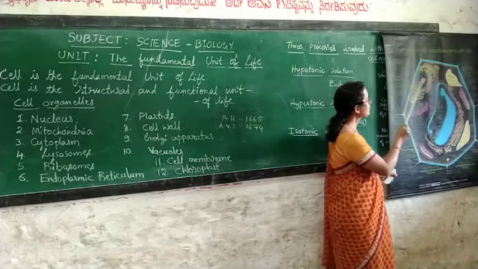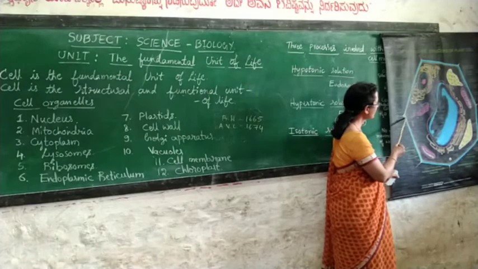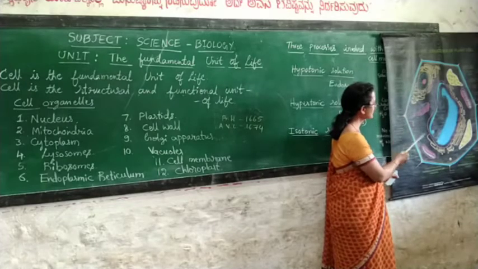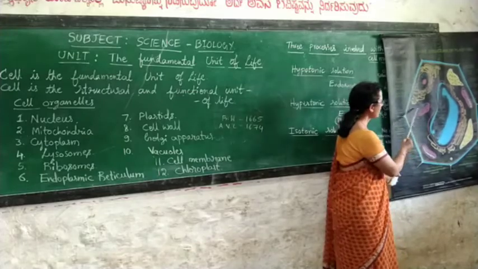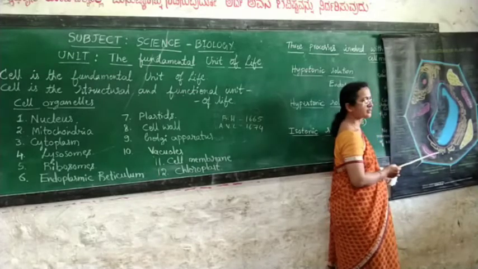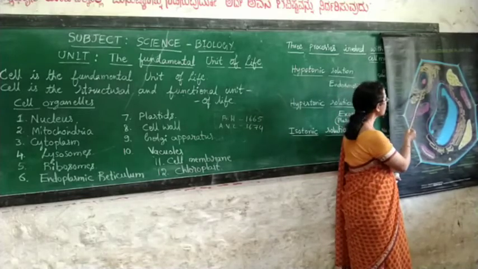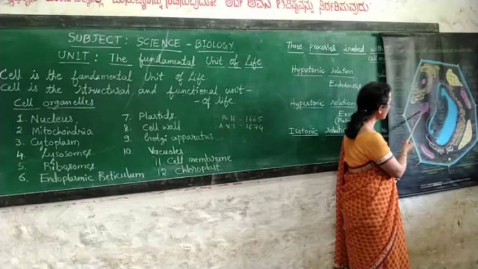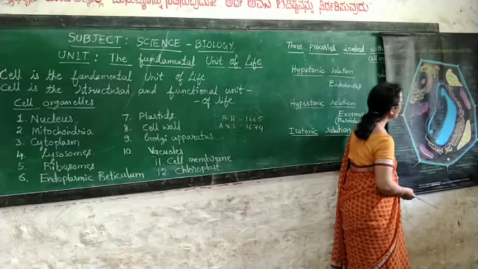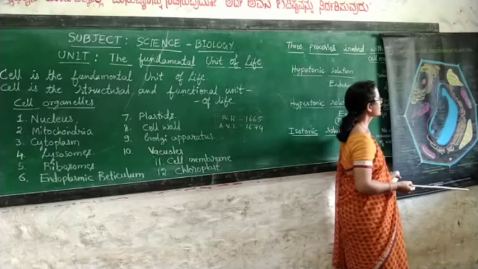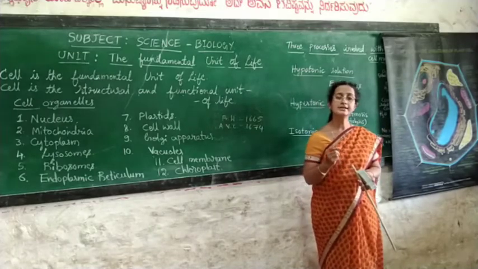Notice the outer cell wall, and inside that there is a cell membrane and a big-sized nucleus, and around that you find the cytoplasm with the cell organelles, like endoplasmic reticulum, Golgi apparatus, mitochondria, and then the chloroplast. We will be discussing all these cell organelles in detail.